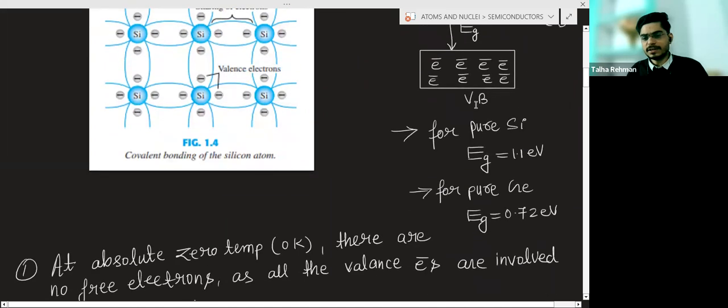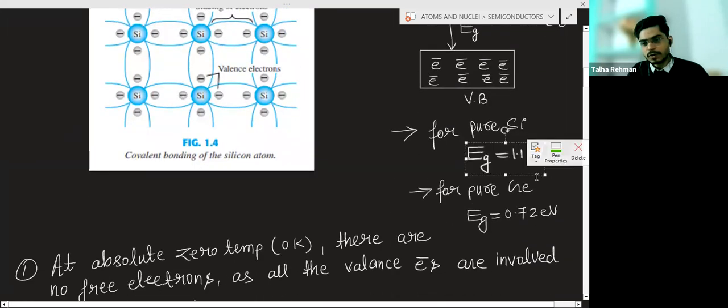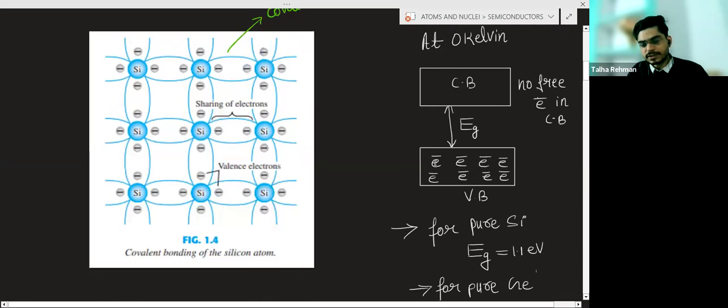This is the gap for silicon. This is the gap for germanium. So if you give this much energy to an electron, then the electron will move from the valence band to the conduction band and will contribute to the electrical conductivity.